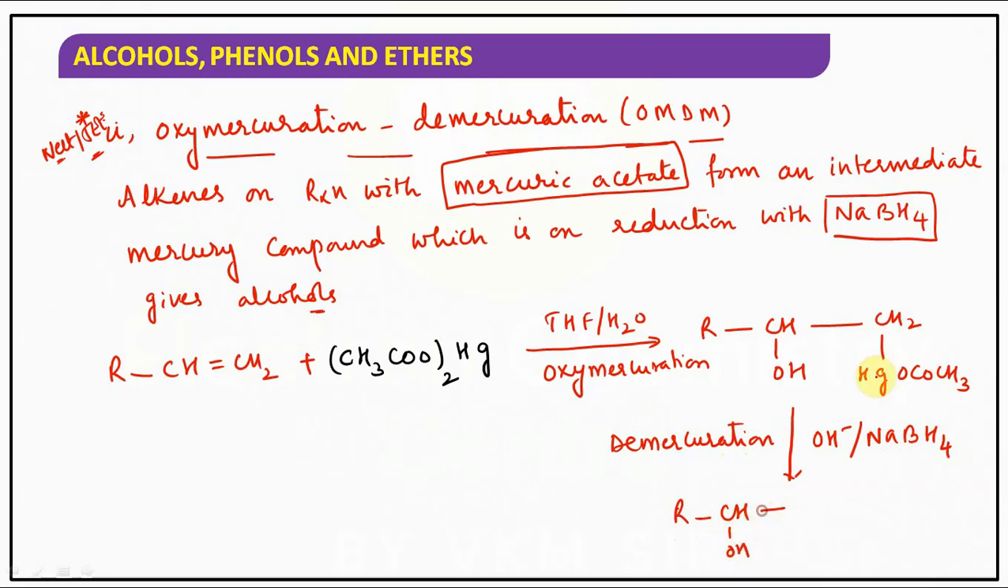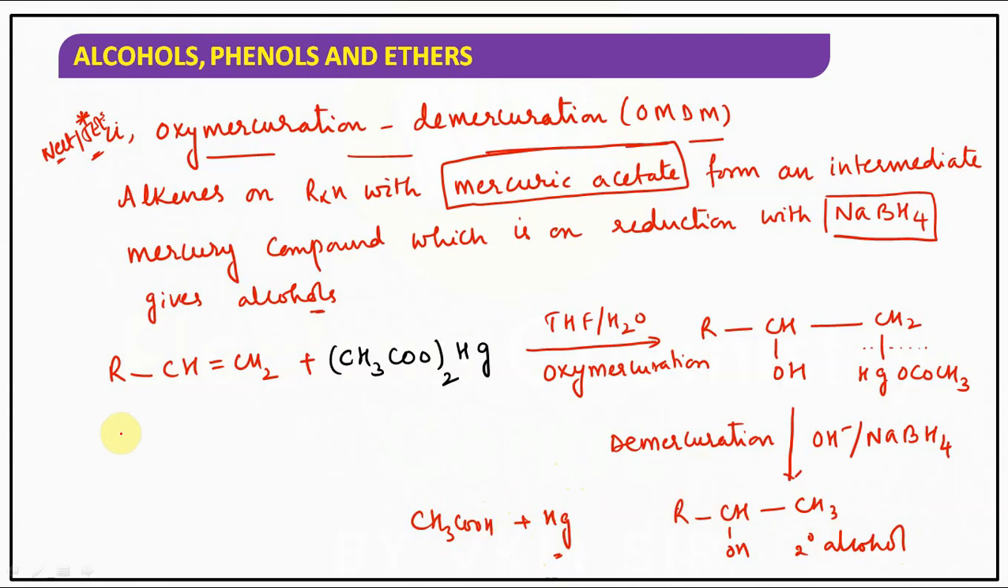RCHOH, we are adding hydrogens. This we are removing, we get CH3. This is a secondary alcohol. So this step is called demercuration. Along with it, you will get CH3COOH, and mercury can be removed. Understood? This reaction is called oxymercuration demercuration.